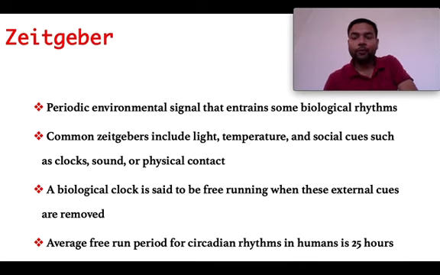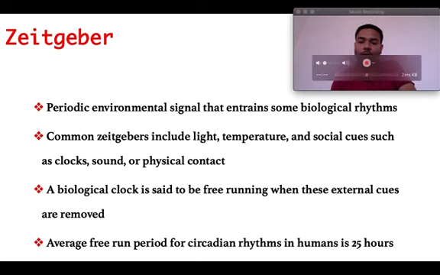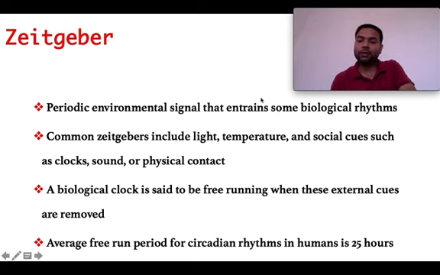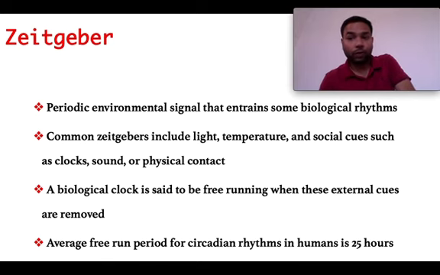Then we have a third thing, that is gatekeeper, and this gatekeeper basically is the ability to receive the timing cues from the environment. Periodic environmental signals that entrain some biological rhythms. Entrains means it trains, it makes the organism perform according to the environmental changes.